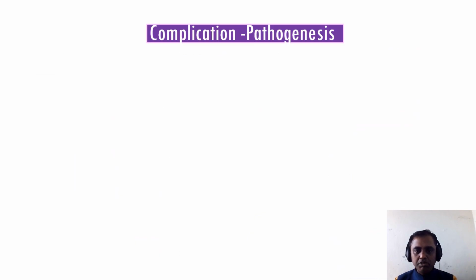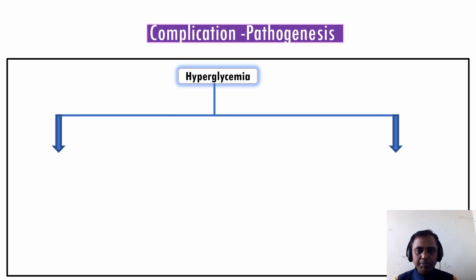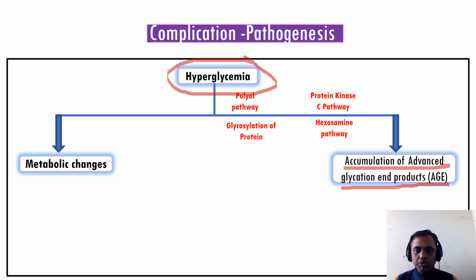So the pathogenesis, how these complications occur, I am explaining with a simple understanding. Hyperglycemia is the basic cause in diabetes mellitus. Once hyperglycemia happens, there will be two changes in the patient's body. One is metabolic changes, another is accumulation of advanced glycosylation end products, commonly called AGE. Four mechanisms are involved: the polyol pathway, protein kinase C pathway, glycosylation of proteins, and hexosamine pathway. The end product of these four pathways is accumulation of AGE.